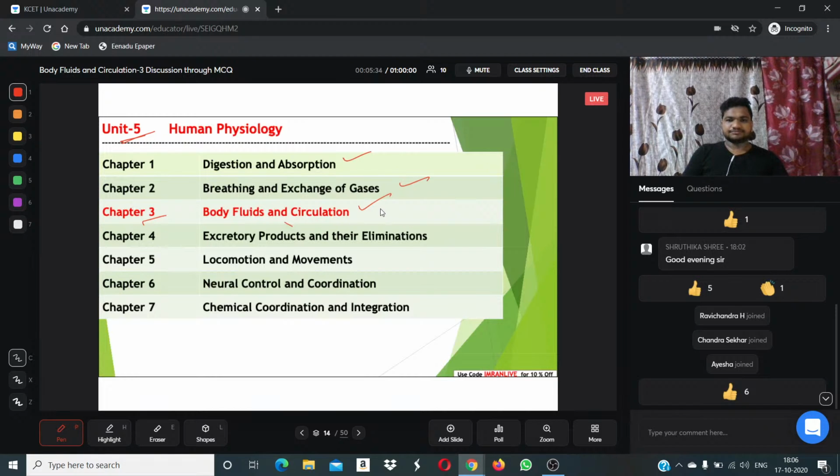In this topic, we successfully covered lecture number 1 and lecture number 2. We discussed the major basic concepts related to body circulation, that is blood, lymph, blood vessels, heart, structure of heart, parts of heart, and functions of heart. We discussed all these things in previous classes.